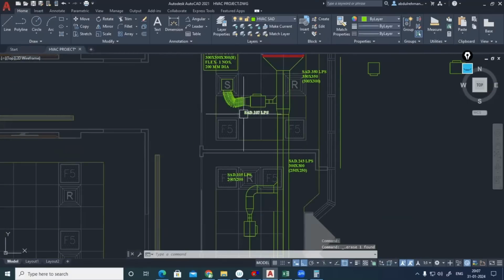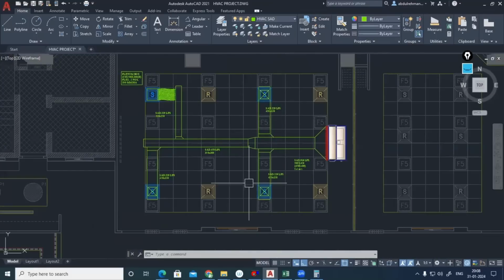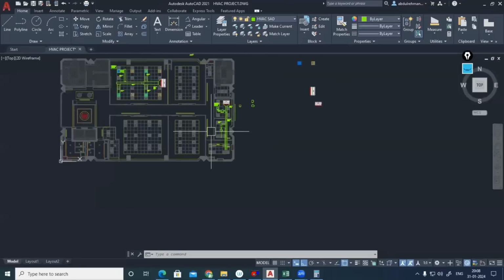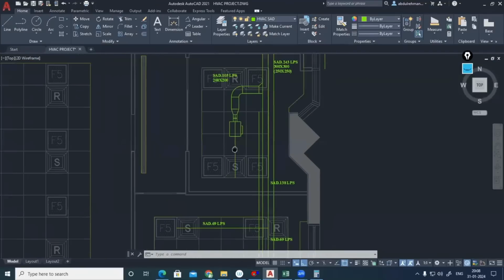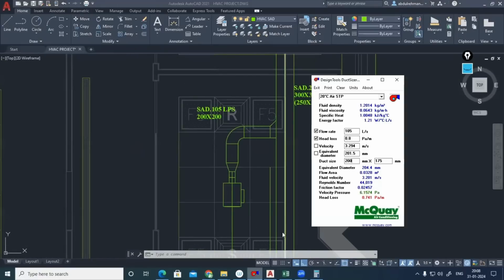I'm not using flexible there. Flexible, if you are using, that is good. But in real scenario, everywhere you can go for flexible connection, no problem. But just for class, same like in last session, even if it is possible to provide rigid connection, you can try. But just for explanation, I have covered this flexible and plenum. The same way, here I'll be going for rigid now. Anyhow, if you want to provide the rigid connection, the flow is very limited there. How much it is? Since the next size is 225, duct width we need minimum 275. Then only we can try the rigid connection. Correct. So 105 liter per second.